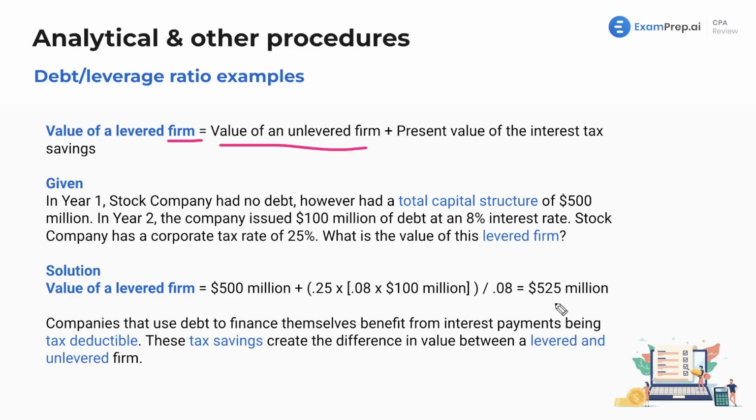Now, we can see this here, as I mentioned, companies that use debt to finance themselves benefit from interest payments being tax deductible. These tax savings create the difference in value between a levered and an unlevered firm. As we see, the value of the unlevered firm was 500, now we're at 525, and that difference comes from the present value of the interest tax savings.